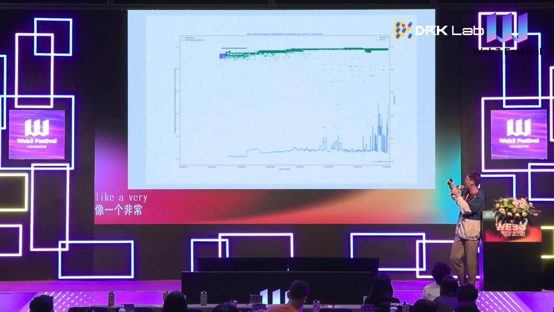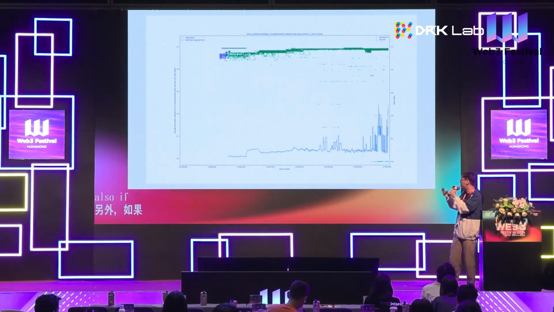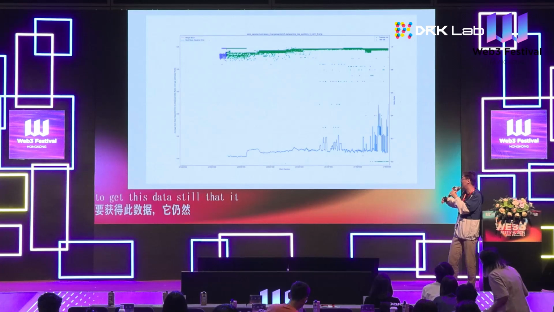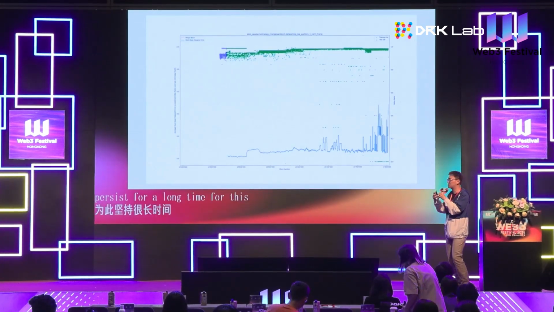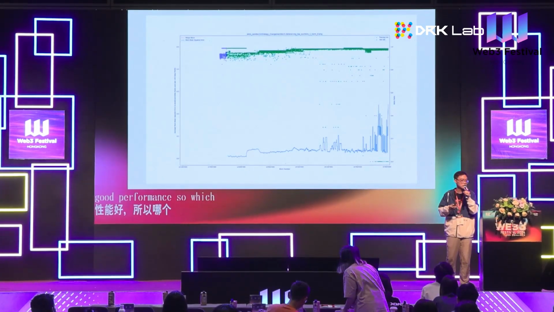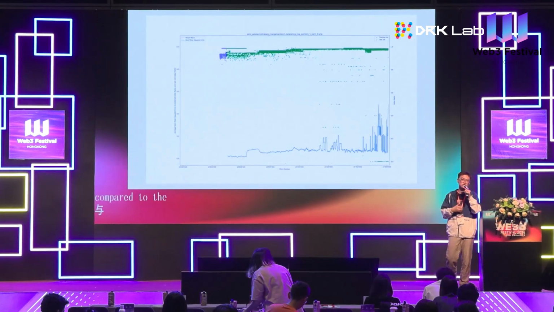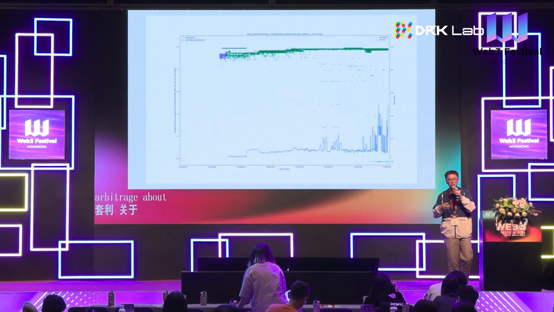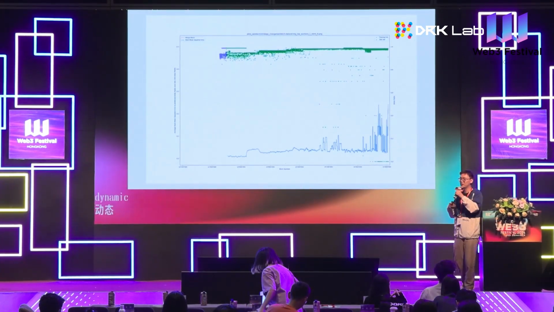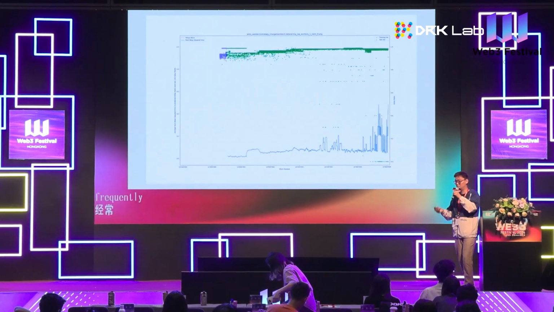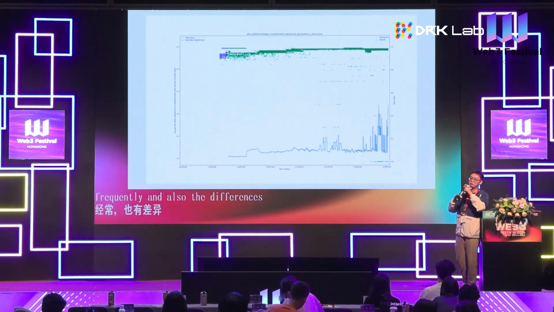Also, if we change the time period used to get this data, it still persists for a long time with this good performance. So compared to the sandwich bot, arbitrage bots dynamically change their strategies more frequently, and the differences are also more significant. But for the sandwich, it is more flat.